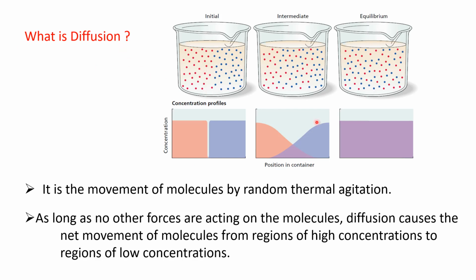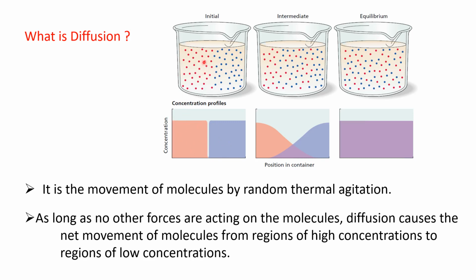As we can see from this figure, we have put three different glasses or jars, and all the glasses are filled with certain molecules. These red and blue dots represent molecules of certain substances.